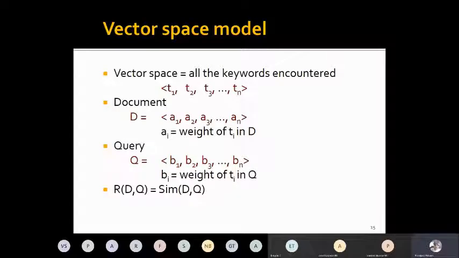And then each document will be represented by a vector within this coordinate space defined by these terms, where the vector length will be determined by the weight of the term inside the document. The same thing we will do for queries, where the weight, which is the multiplication of term frequency and inverse document frequency, will dictate the length of the vector.